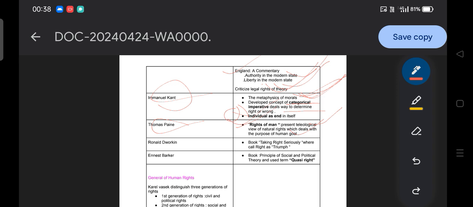So for example, someone asks you what you want to do in future, then you will tell that I am going to be an assistant professor. That is your human purpose. Similarly, the teleology concept defines the future ambition of an individual, what someone is going to be in future. Okay, what is the destiny of someone, what is the direction of someone. That is how the teleological concept deals with the purpose of the human goal. Okay, that is how Thomas Paine highlighted it in Rights of Man.